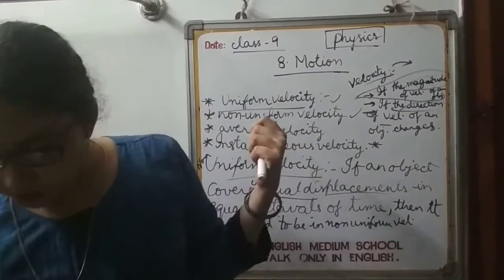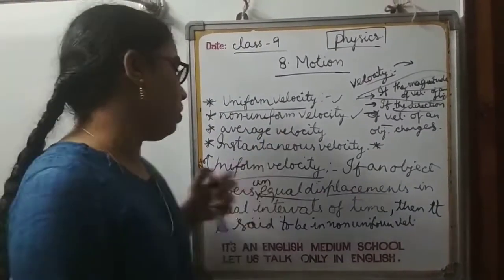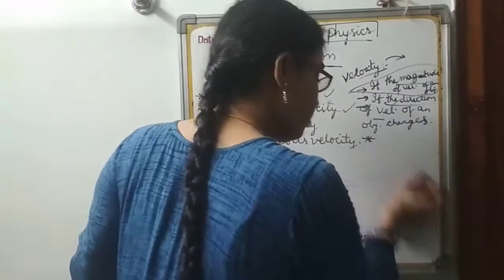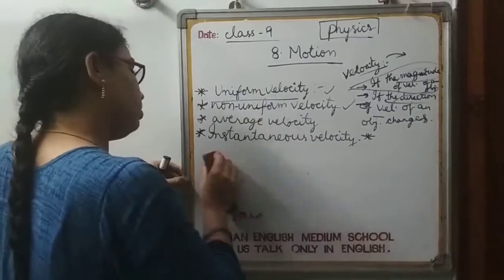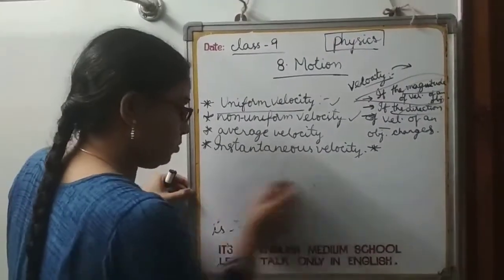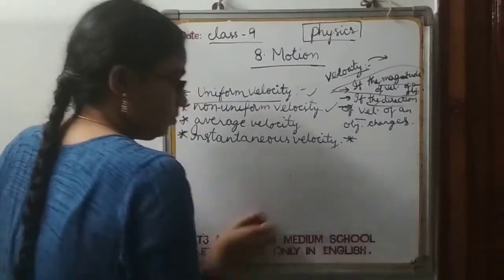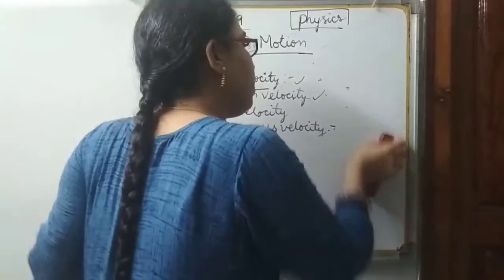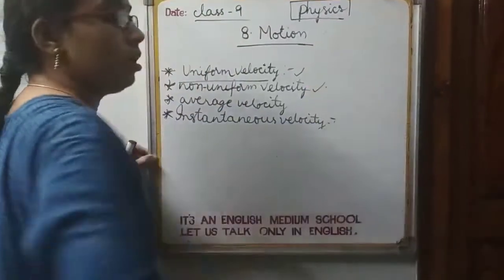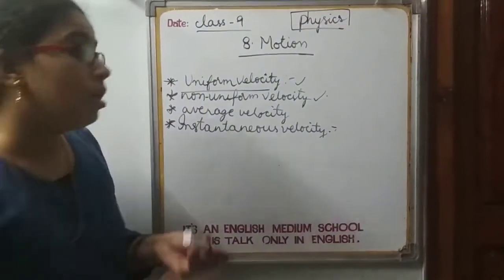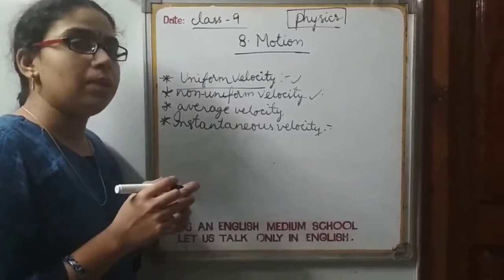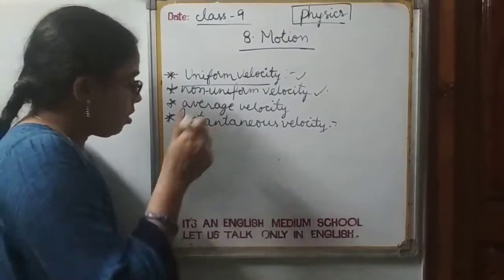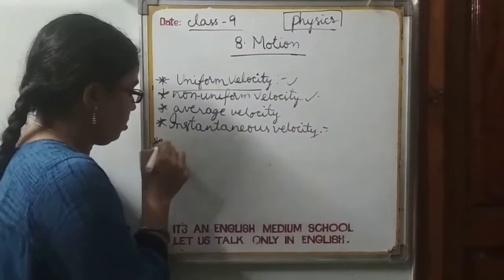Next we are going to discuss instantaneous velocity. Instantaneous velocity is nothing but the velocity of an object at a particular instant of time or at a particular position of the path through which it is traveling.